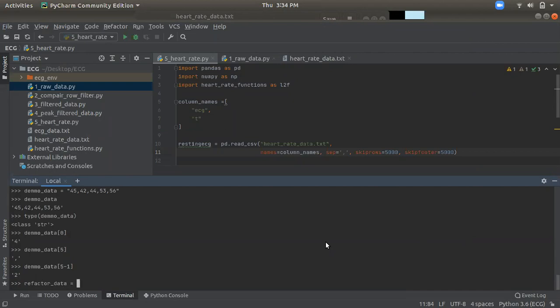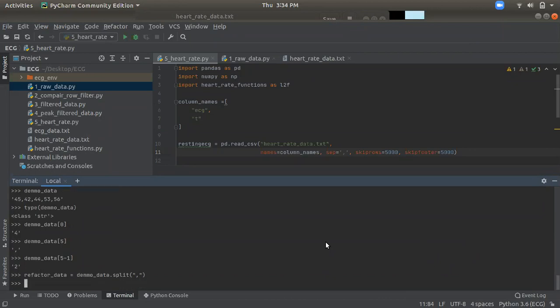and assign the demo data dot split by comma, right? So after this, we got refactor data and we have demo data. Let's compare both.